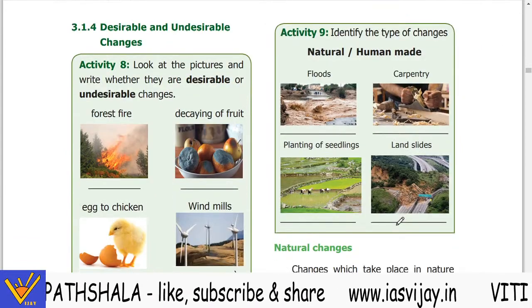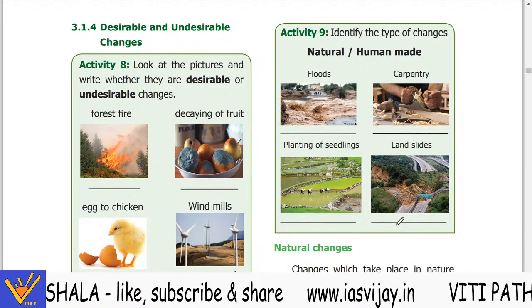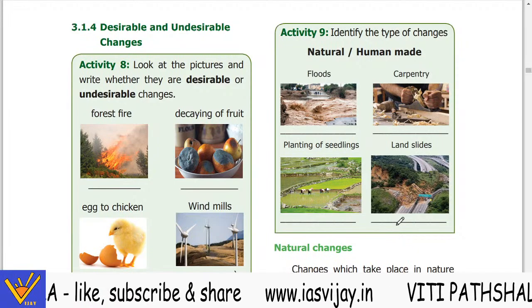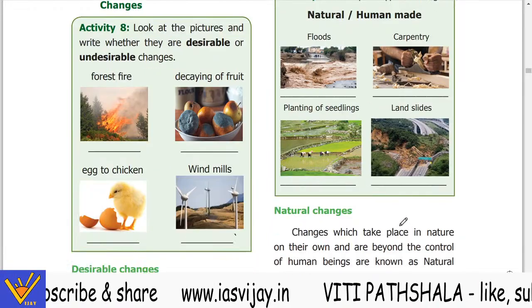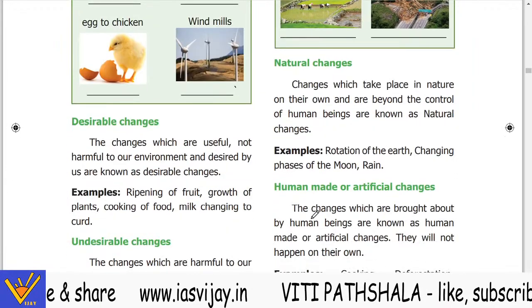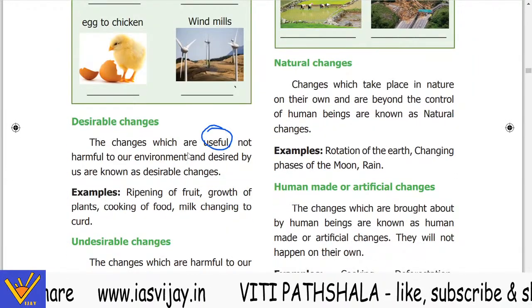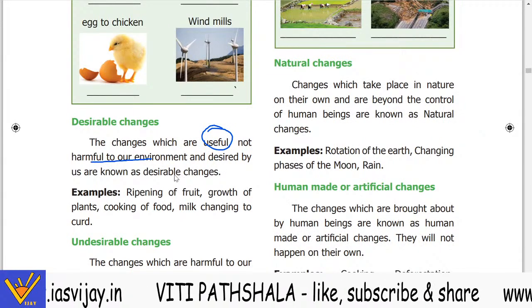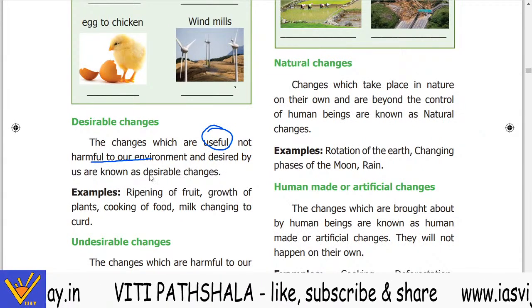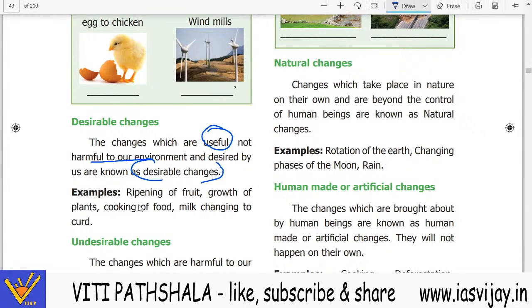Now the next thing that we are going to study is desirable change, that you want, and the other is undesirable change, that you do not want. So desirable changes are those which are useful, not harmful to our environment, and are desired by us, जो हमें चाहिए होते हैं, and are known as desirable changes.